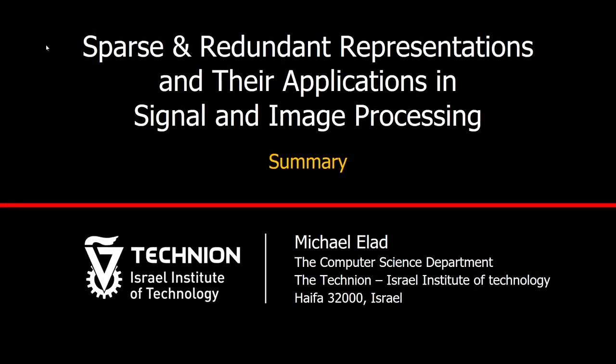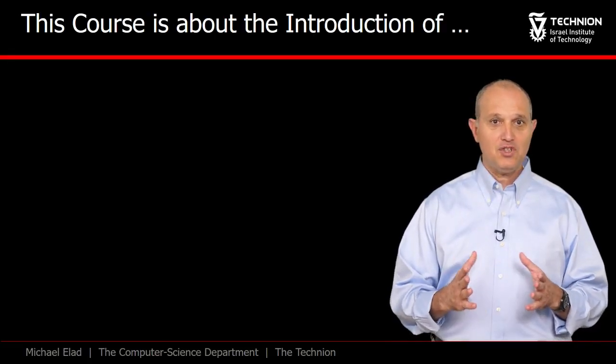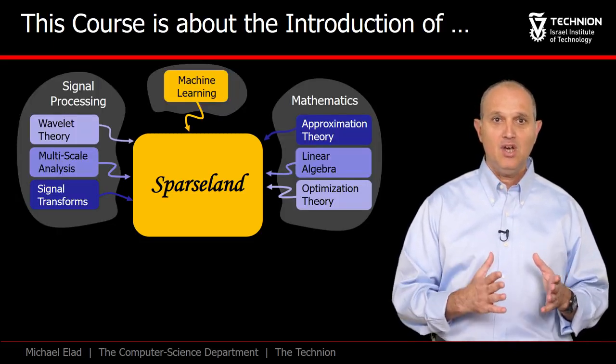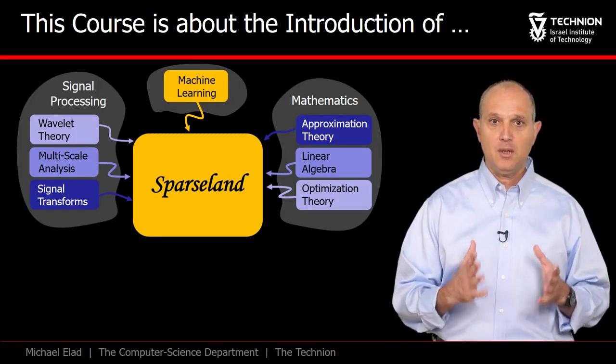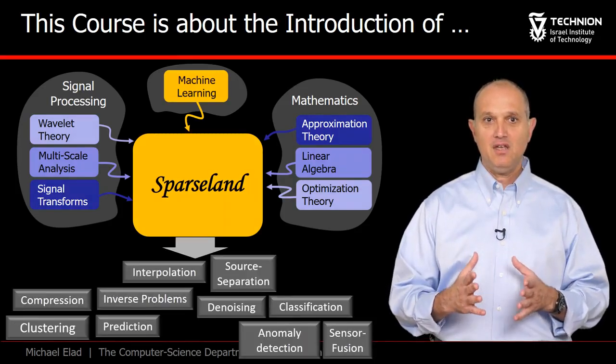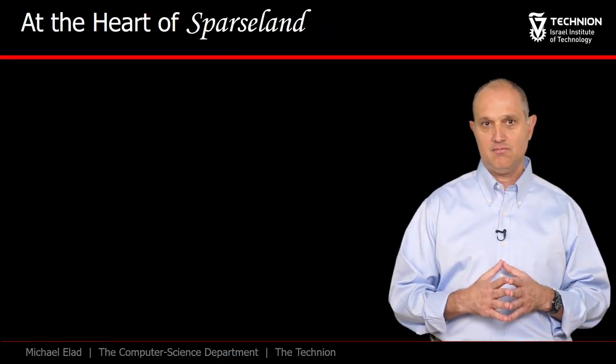We turn to summarize this course by recalling the main messages in it and pointing to topics of future research in this field. So what was this course all about? The star of this show is the Sparseland model, a concept that has been built on the vast accumulated knowledge in signal processing, math, and machine learning. This model has been taken to various applications, consistently leading to great success.